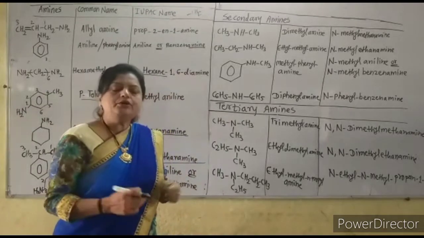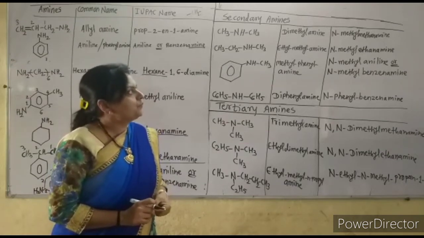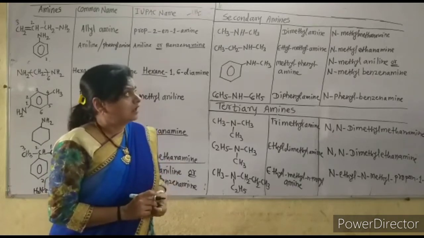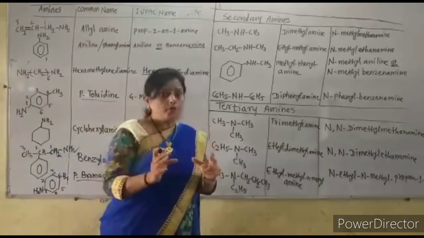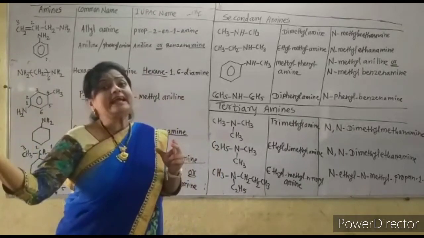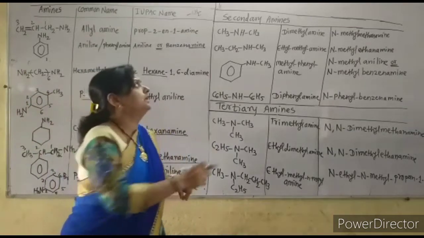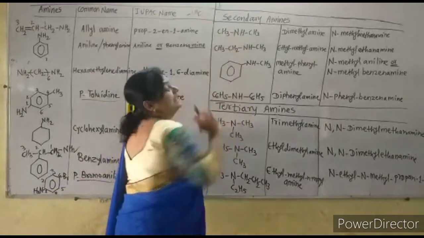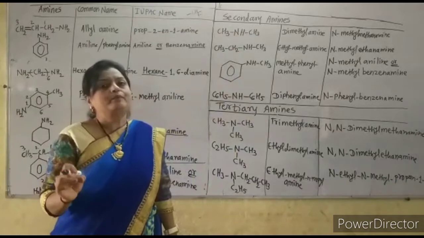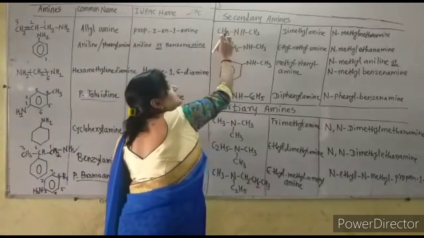Now consider the nomenclature of the secondary amines. I told you in the last chapter, for giving the IUPAC name of a secondary amine, just write down the small alkyl group and then consider the large alkyl group as the parent alkane, and by replacing E only, write down amine. So the name of this compound is methyl methanamine, but here N is written before the methyl because that alkyl group is attached to nitrogen.